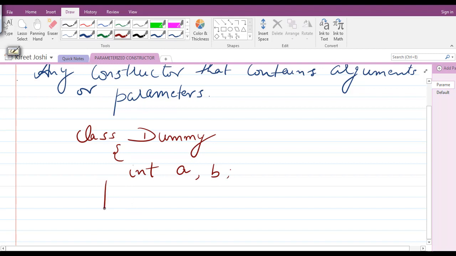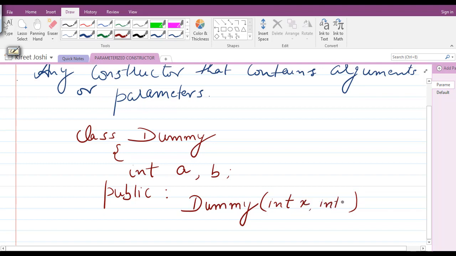In the public section, as we know, we define the constructor in the public part only. Constructors are special member functions and they have to be defined in the public section. So now I'll write a constructor of the same name, dummy, and inside this I'll pass arguments, for example int x and int y, because there are two arguments.